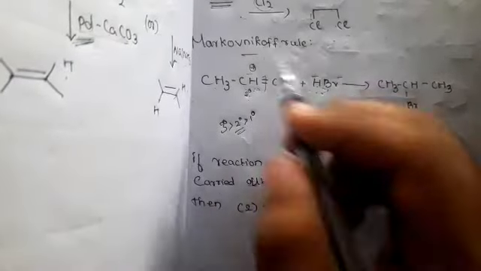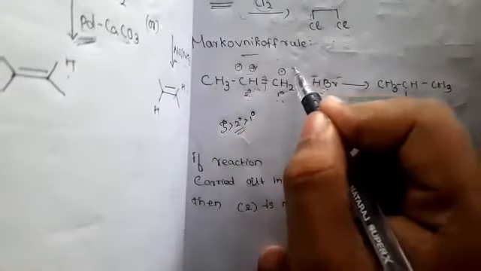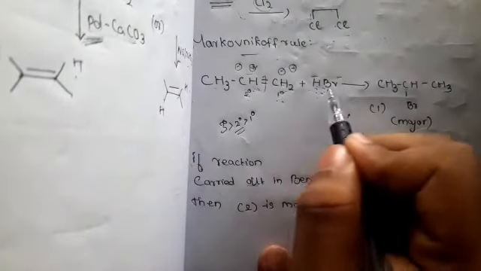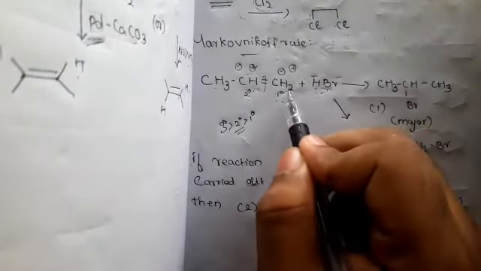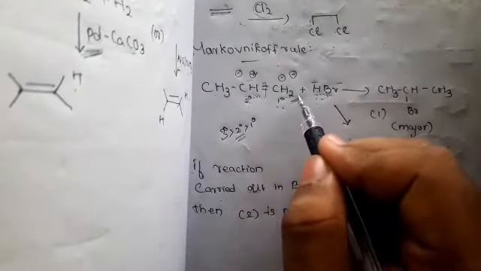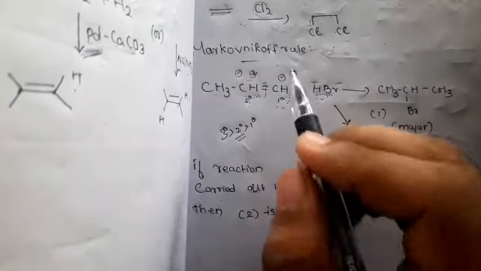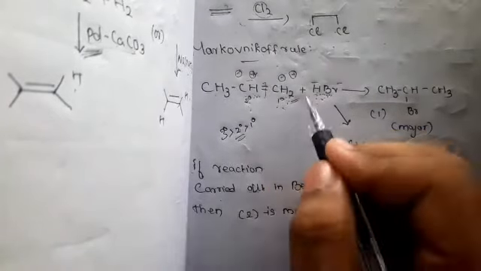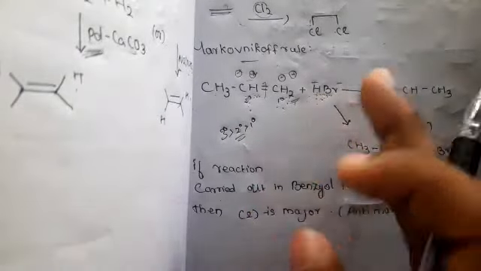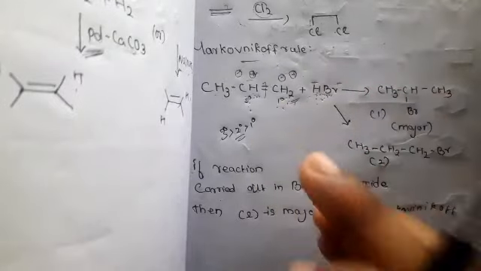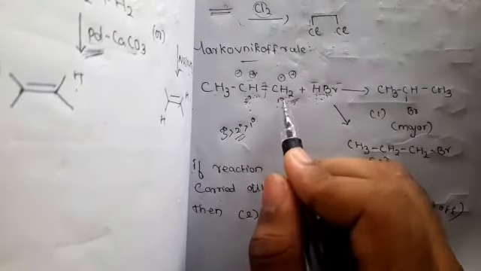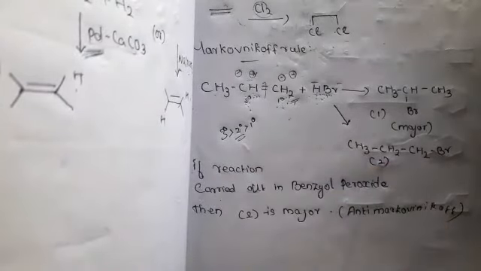Or if the bond breaks the other way, bromine would attack the primary carbon. Primary carbon is less stable compared to secondary carbon. So all the compounds try to stabilize themselves. So bromine attacks the secondary carbon, and hydrogen attacks the primary carbon. This is the actual Markovnikov's rule.